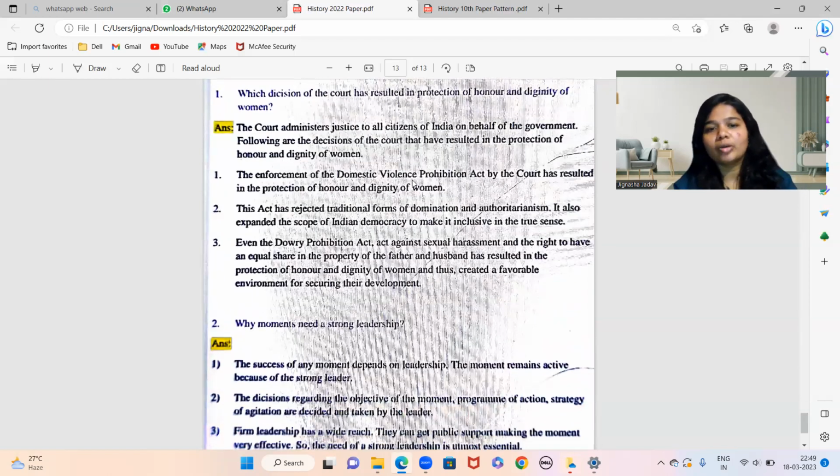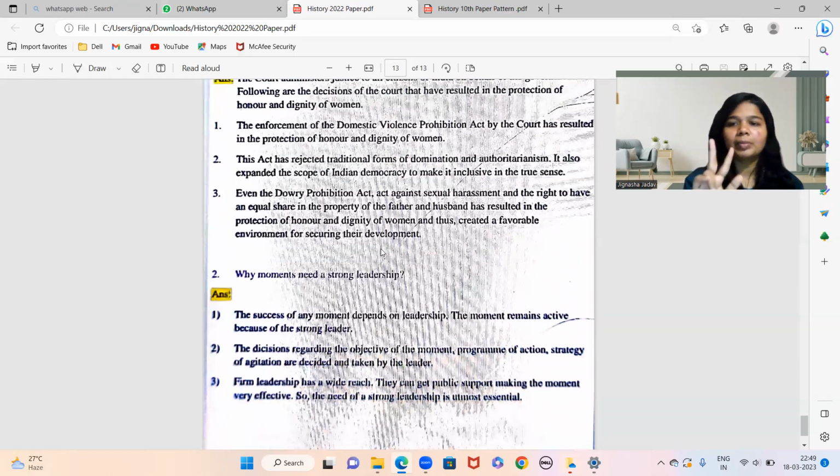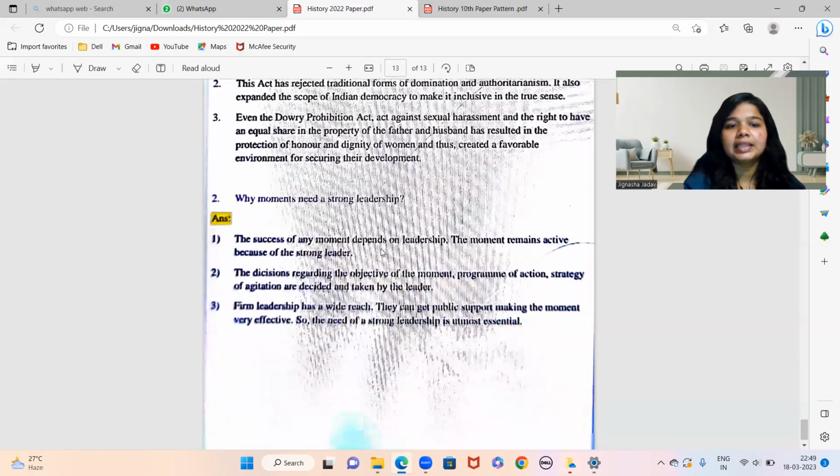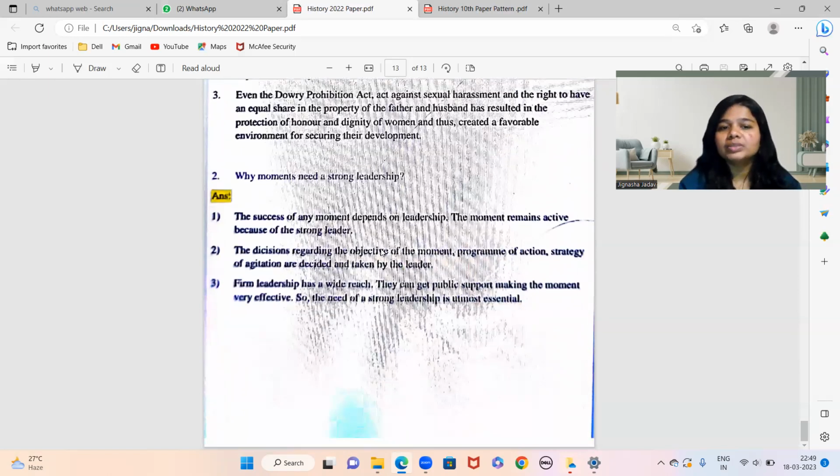So basically you can write Domestic Violence Prohibition and Dowry Prohibition Act. ये दो के बारे में आपको briefly बताना है. Next, last question. Why movements need a strong leadership?